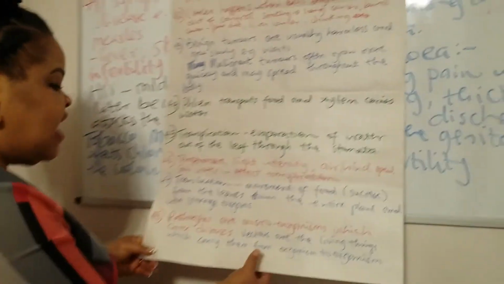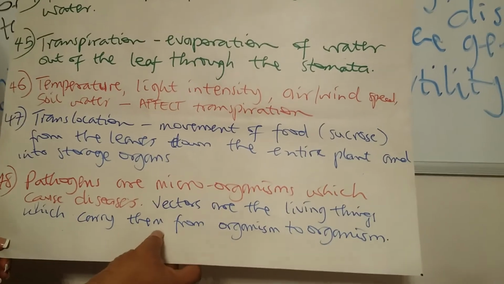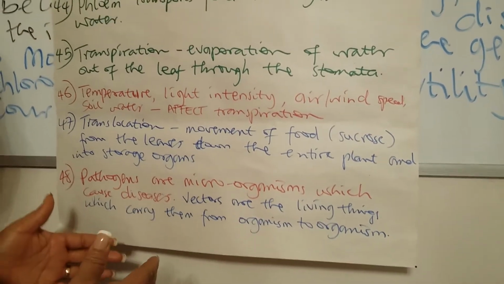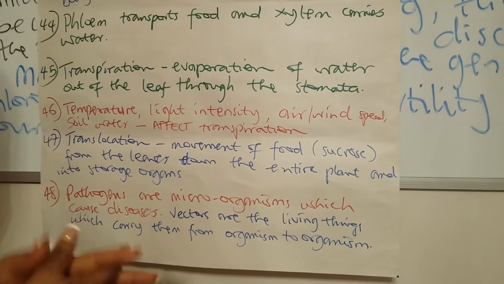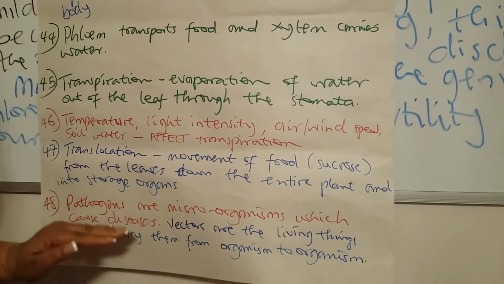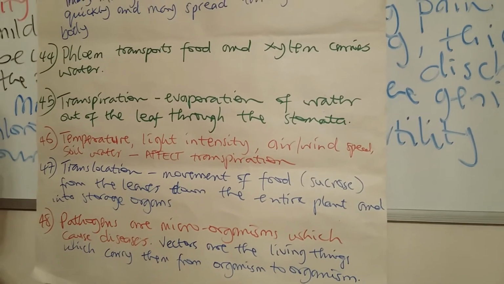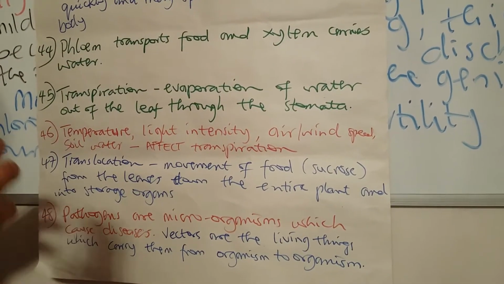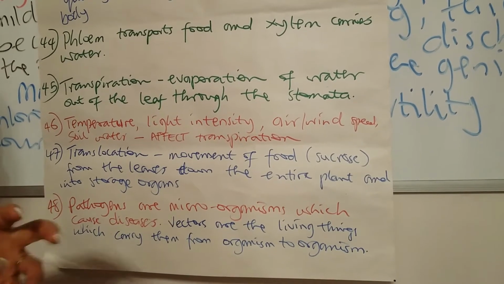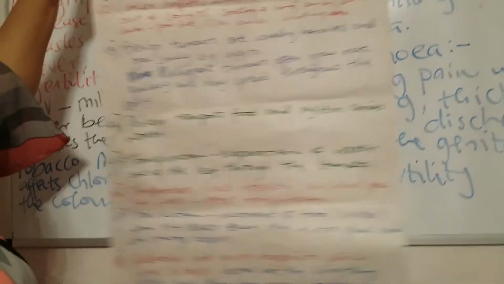And then I've just written here vectors. Vectors are the living things which carry disease-causing organisms from organism to organism. Let me just explain. If you have a pathogen that causes a disease like the plasmodium, it causes malaria, but that is actually carried from an infected person to another person by mosquitoes. So mosquitoes are the vectors for that particular pathogen.